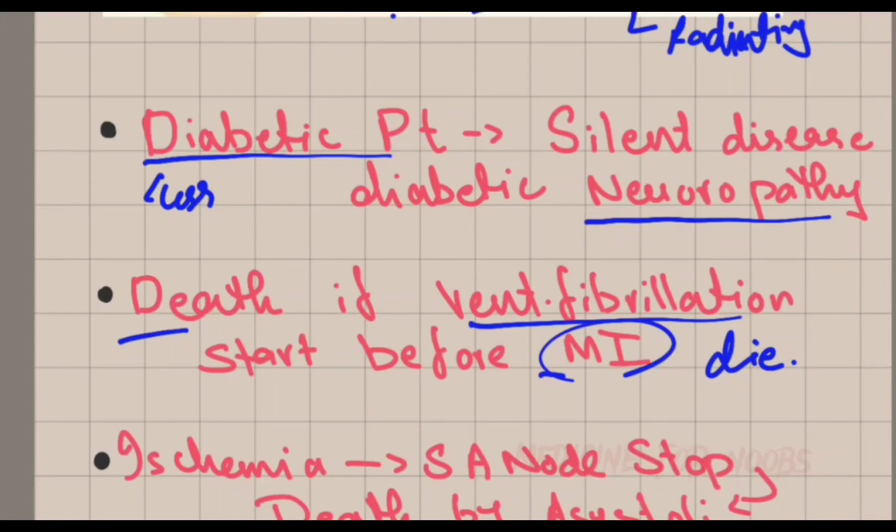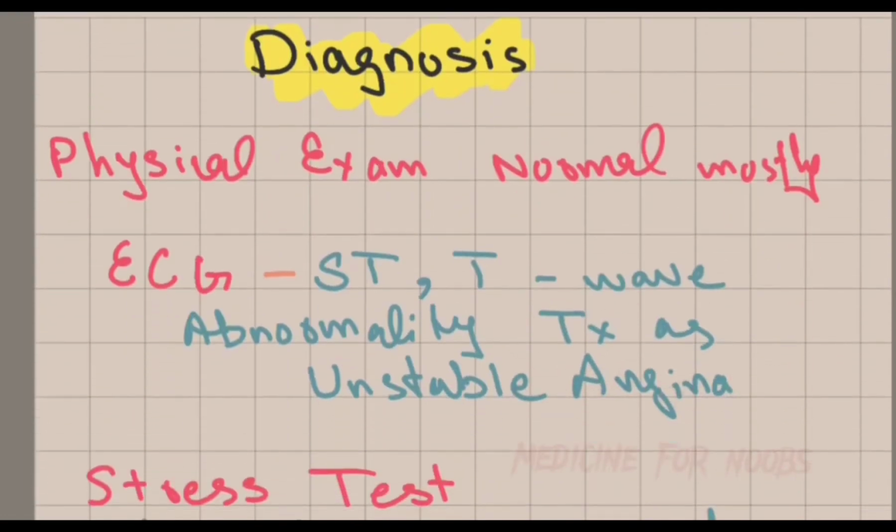If the ischemia is severe and causes a stop in SA node firing, this will lead to the death of the person by asystole. Now, the main thing that we study in medicine is the diagnosis. The diagnosis is commonly based upon the physical exam, which in most patients appears normal.